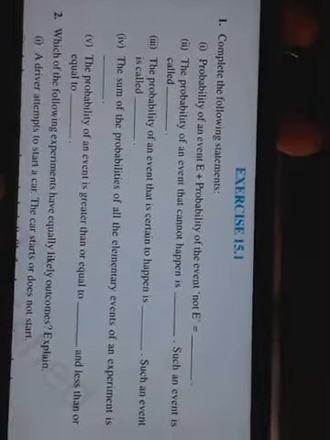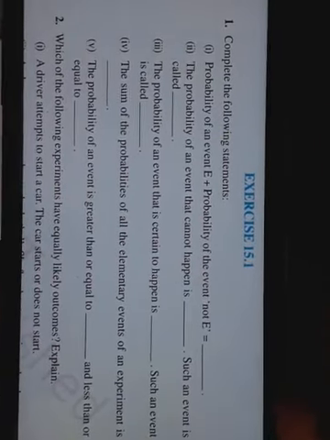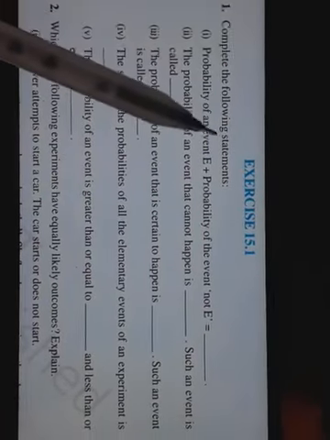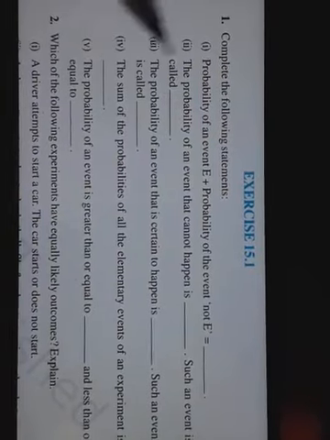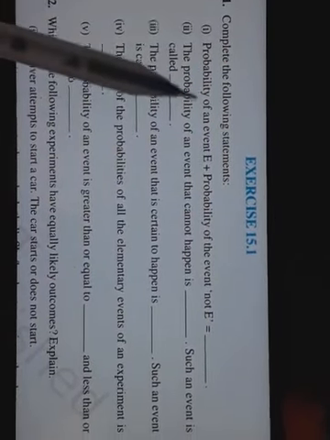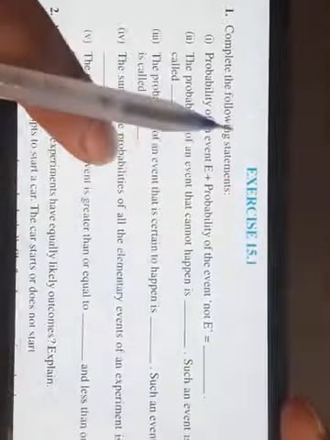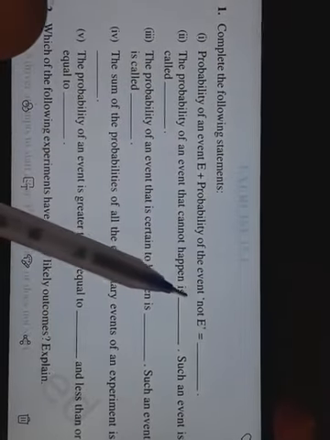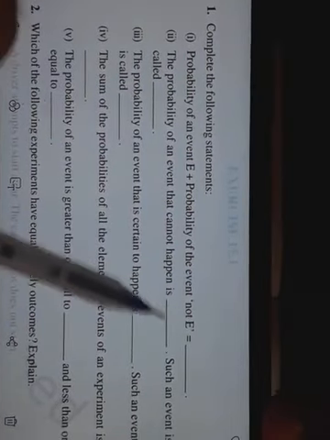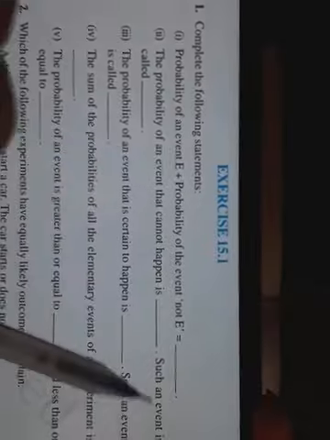Okay. Now, if you can see it, this is the first question. Complete the following statements. We have to complete these statements. Now, see, probability of an event plus probability of the event not E. The total of it will be what?